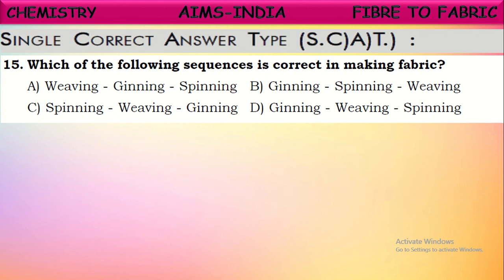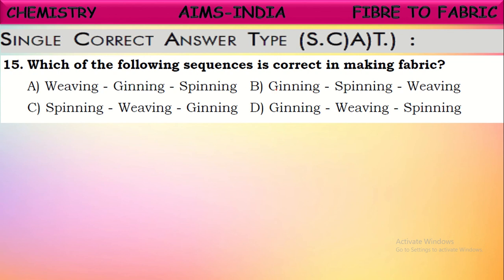So these yarns are woven to get fabric. If two or more yarns are used for weaving, then it is called the weaving process. If only one yarn is used for making a fabric, then that process is called knitting. So finally here, first the ginning process is undergone, and then spinning, and finally the weaving process. By weaving, yarn is converted into fabric.